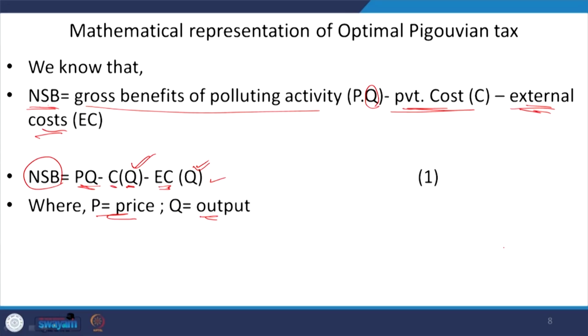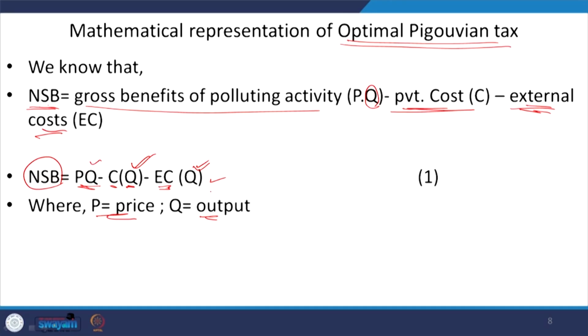So, before addressing the issues of the Pigouvian tax, we can now address the case of the optimal Pigouvian tax. We are saying how to mathematically represent the optimal Pigouvian tax. As you understand, the marginal net social benefit is PQ minus CQ and EQ.